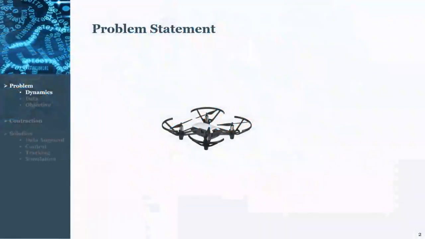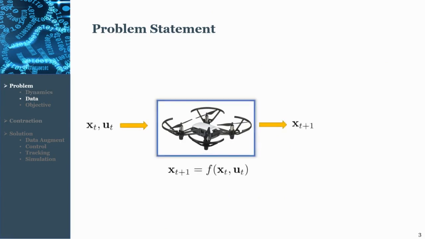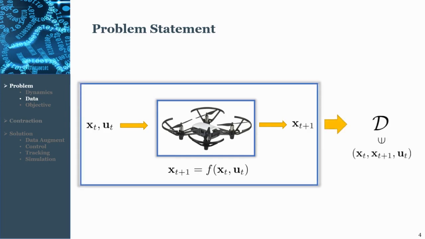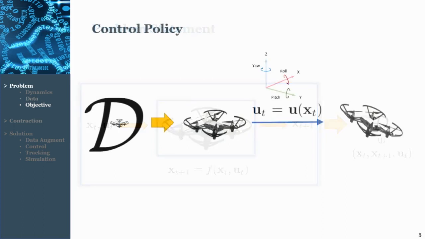Sometimes we are handed a complex dynamic system like a drone and we are asked to control it, but we are too lazy to go through modeling the dynamics of the system and accounting for all possible uncertainties. But we are not that lazy to not gather data from the system. We can initialize the system in different conditions and inject random inputs and observe the state outcome. Finally, by putting all these trials together, we have a data set describing the dynamics.